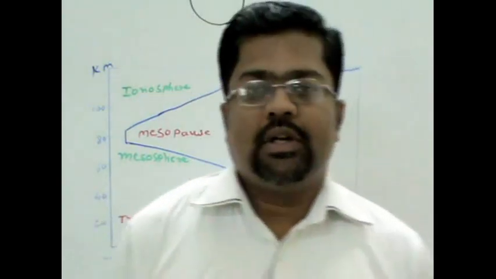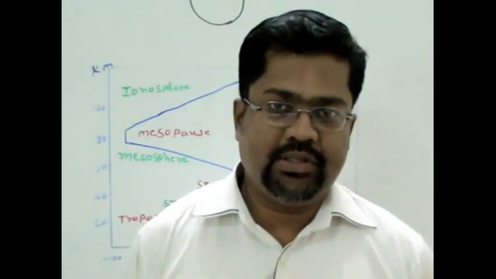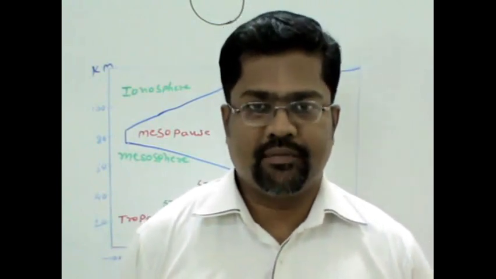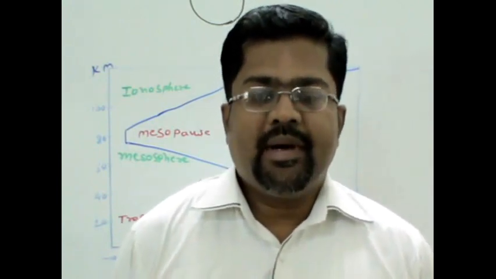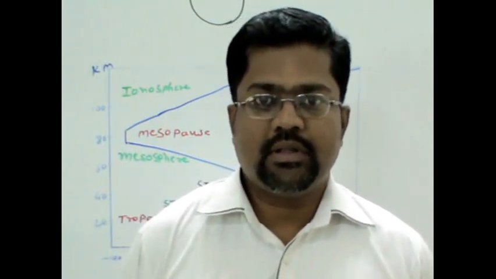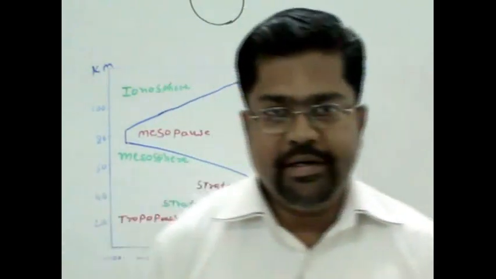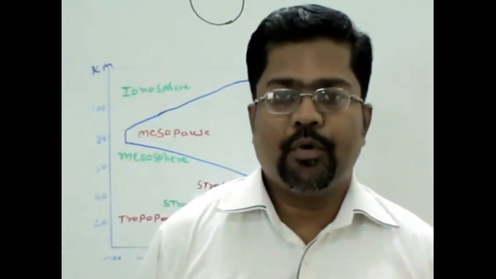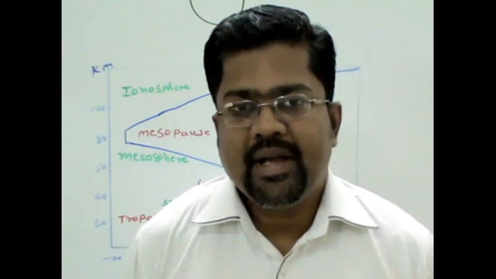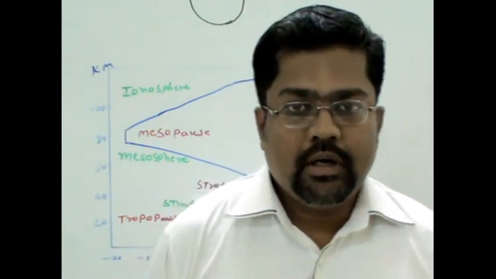We are saying the troposphere is around 8 to 16 kilometers from Earth's surface. Keep in mind that whenever we say Earth's surface, we have to consider sea level. So the height of the troposphere is from 8 to 16 kilometers.